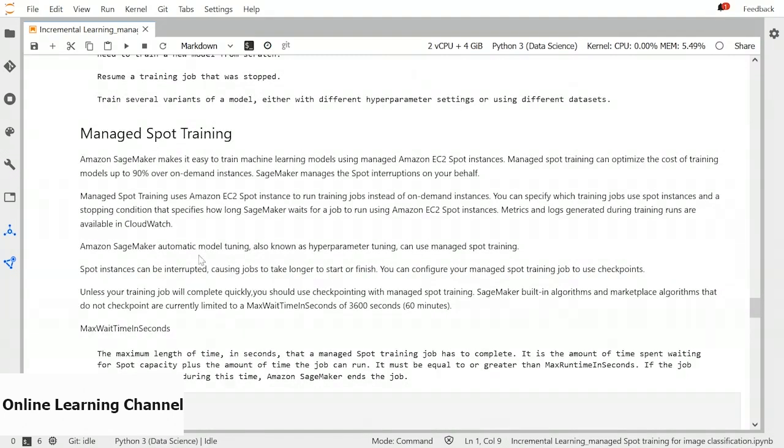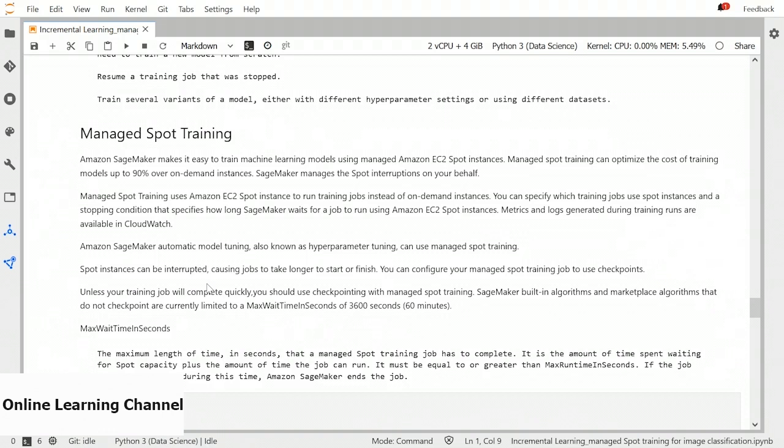But there is a limitation: spot instances can be interrupted. So it can take a long time for jobs to start and finish. To avoid that, you can use checkpoints with your spot training. In the checkpoint scenario, it will store the training job information in S3, and whenever the job is interrupted, it will not restart from scratch. Instead, it will take the information from S3 and start from that point.